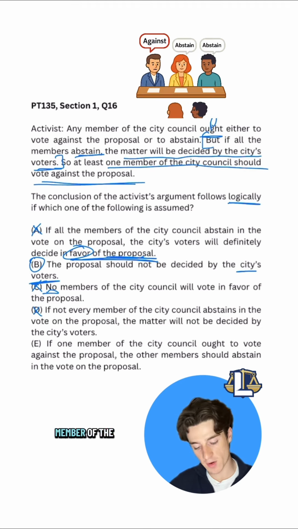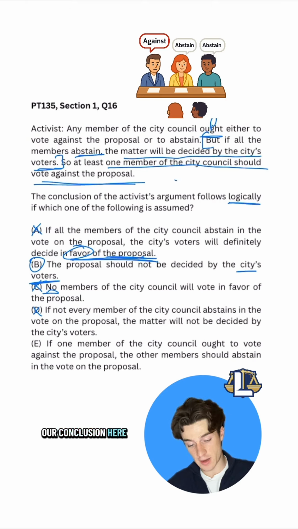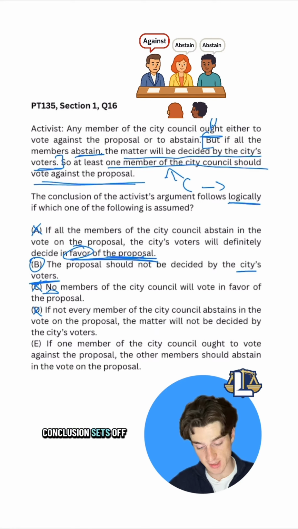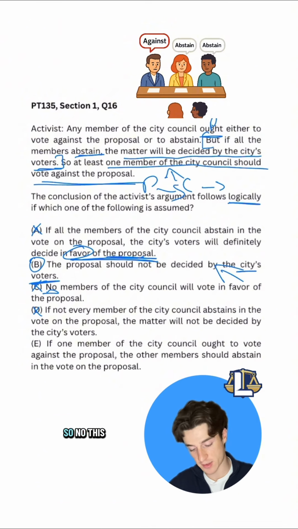E, if one member of the city's council ought to vote against the proposal, the other members should abstain in the vote on the proposal. Well, no, this is just taking our conclusion, our last sentence, and creating another condition that the conclusion sets off. But we need something to come before the conclusion. We need, like B does, something that comes before the conclusion and makes the gap between the premise and the conclusion sound. So no, this is totally wrong. And B is the correct answer.